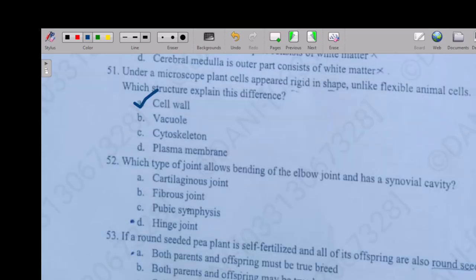So the next question is, which type of joint allows bending of the elbow and has a synovial cavity? Option A cartilaginous, option B fibrous, option C pivot, option D hinge joint. So the right answer is hinge joint.